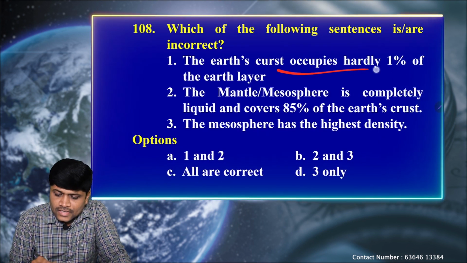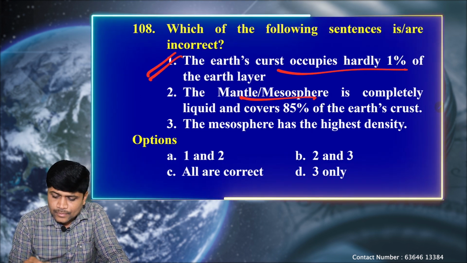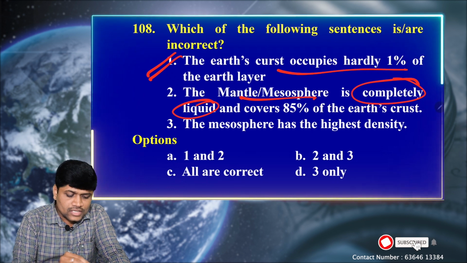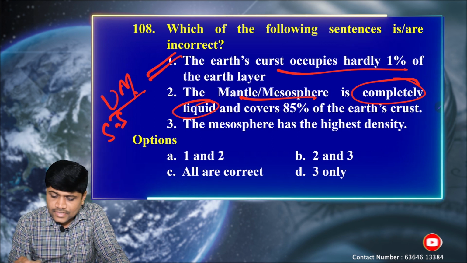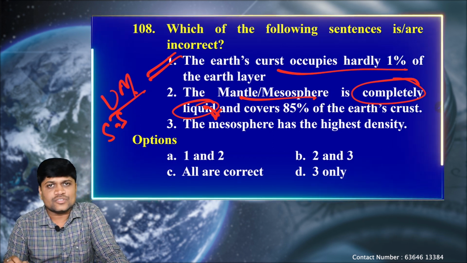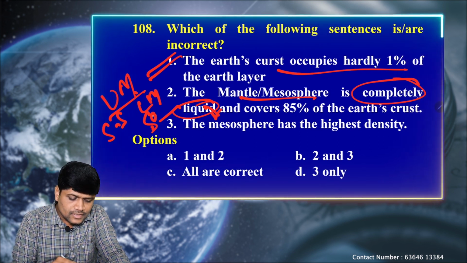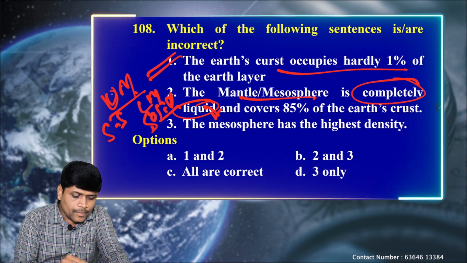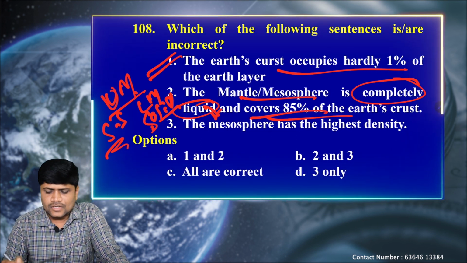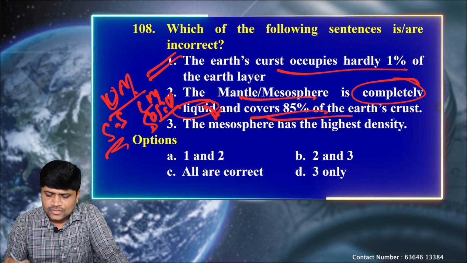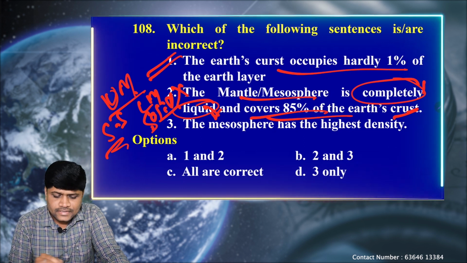So here, the earth's crust occupies hardly 1% of the earth's layers. This statement is correct. Next, the mantle or the mesosphere is completely liquid. No, the upper mantle is semi-solid, whereas the lower mantle is solid. Upper one is semi-solid, lower one is just solid. Again, it covers 85% of the earth's layers. This statement is partially incorrect.